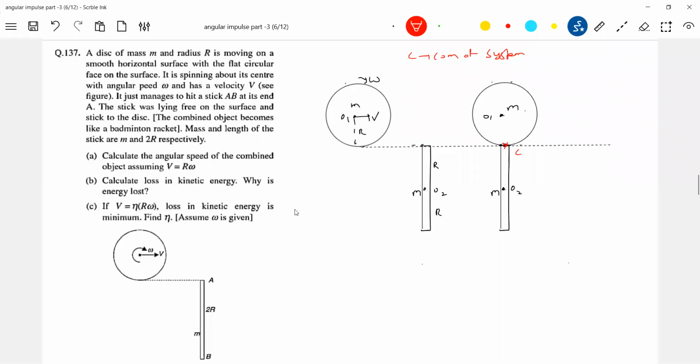Sir, I'll make the mass of the disk 2m. Then this is m. Then the center of mass will shift somewhere here. Then it will rotate about that particular point. Okay, got this? Irrespective of that, the center of mass should lie between O1 and O2. So where the center of mass lies, about that point it will rotate. Sir, I'll make 2m, then the center of mass will come here. Then will it rotate about this point? Yes, it will rotate. Yes, it can happen.